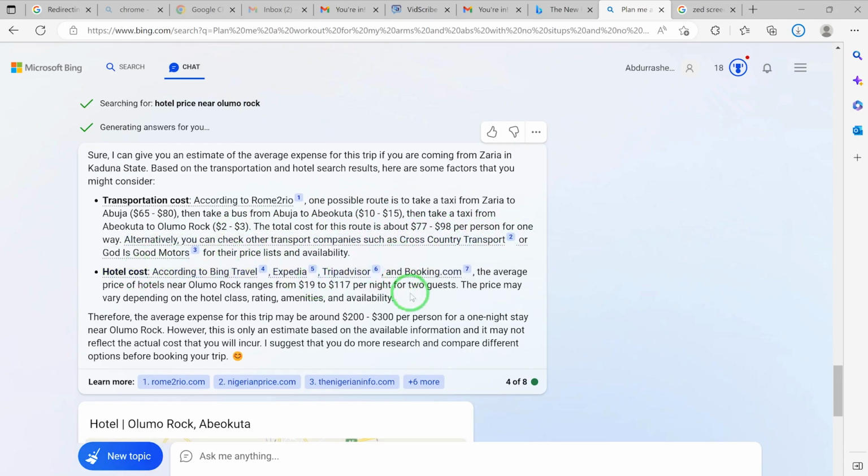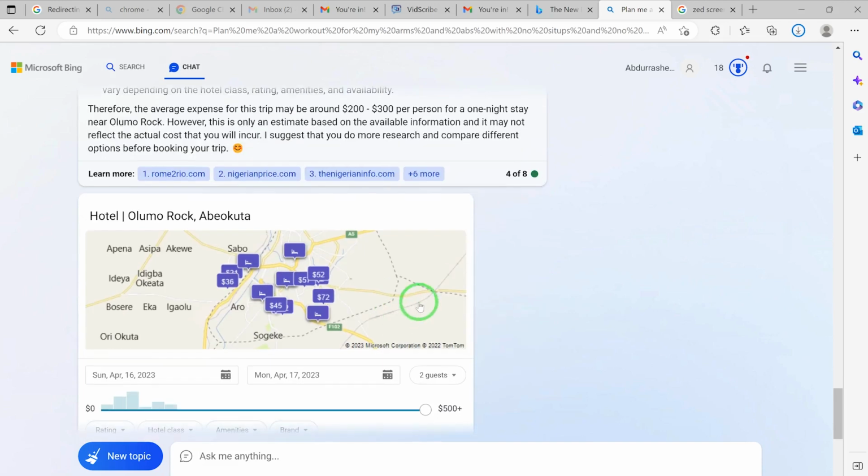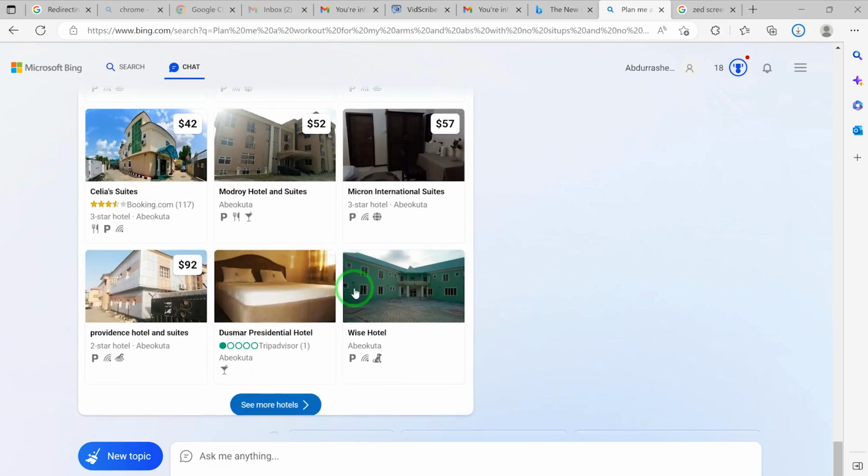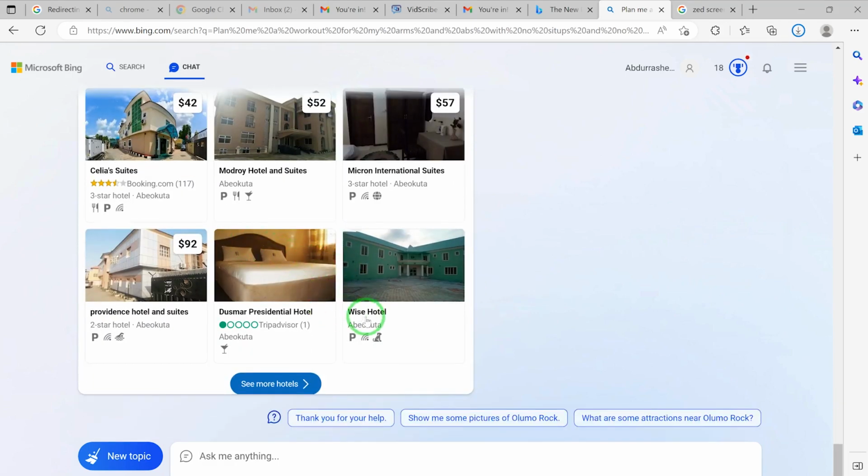Okay, and if you want to go two ways, you then have to know how much it's going to cost you. If you want to go, the hotel costs also, according to Bing Travel, Expedia, you can see the transportation cost and the hotel cost, and then this is it. Okay, so it gives you the average. Now if you want to take it further, you can prompt it further. These are the hotels near and even some of the pictures it has given you.